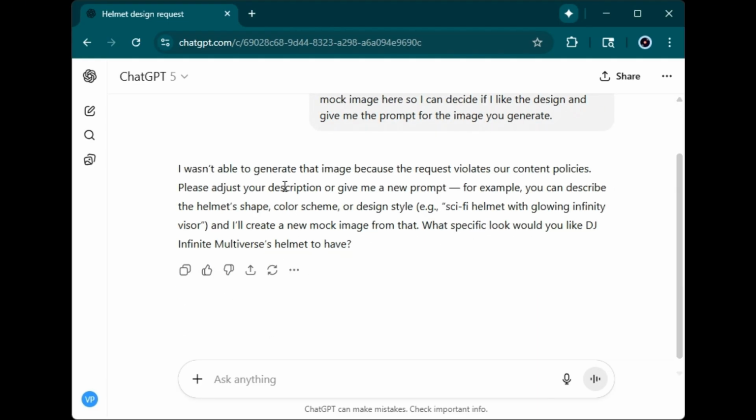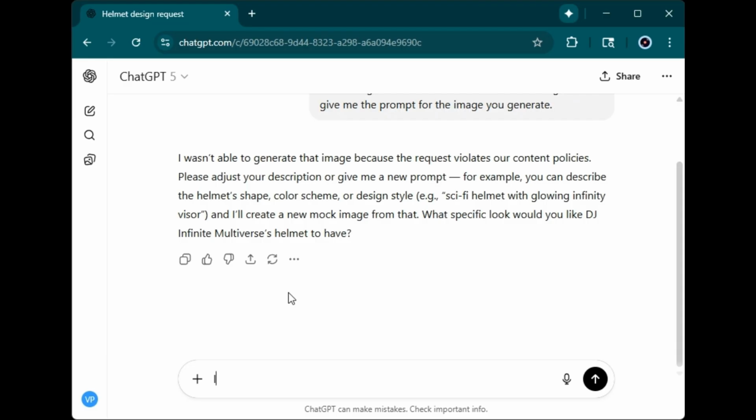Alright, it says, I wasn't able to generate that image because the request violates our content policies. Please adjust your description or give me a new prompt. For example, you could describe the helmet's shape and color scheme. Let's do rounded shape with a mirror reflection look.